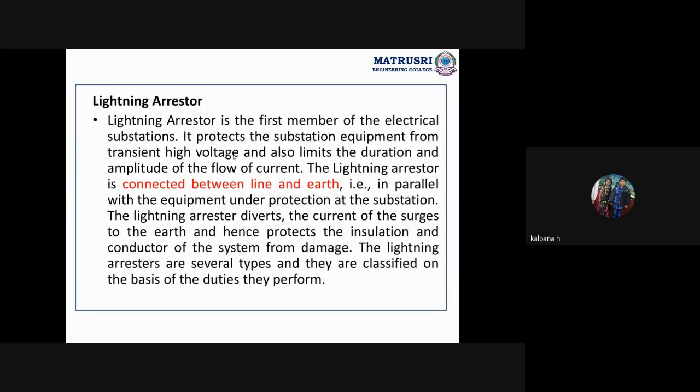Lightning arresters. Okay, it protects the substation equipment from the transient high voltage అంటే lightnings వచ్చినప్పుడు high voltages వస్తాయి. Those high voltages are called as transient. Transient means high voltages for very less time in nanoseconds. Nanoseconds and second అంటేనే very less, right?